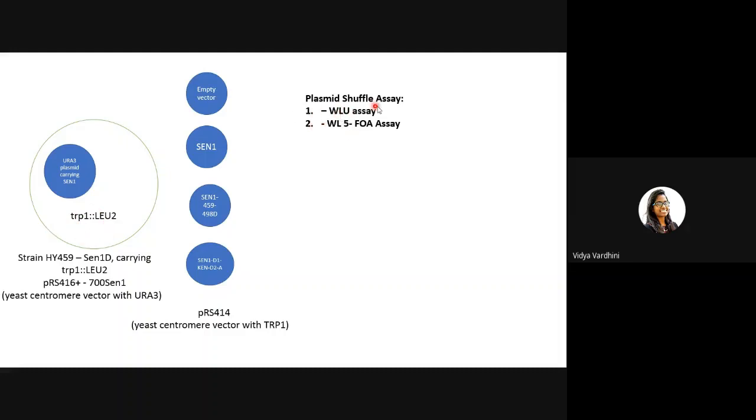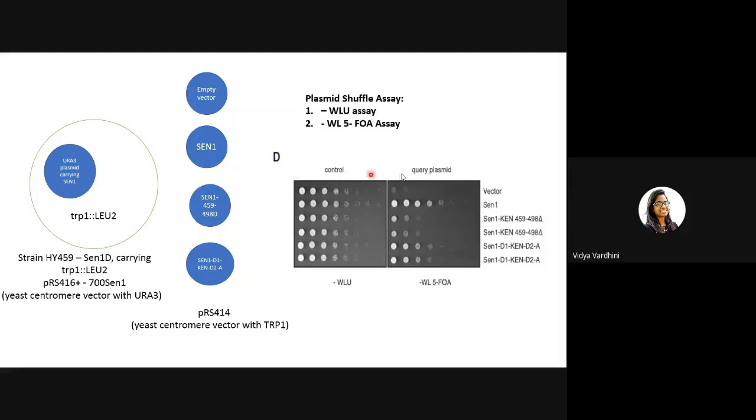So this is the first control growth that we are looking at. In this control, this is a minus W LU plate where tryptophan is not present, leucine is not present, and uracil is also not present. So all the cells which have successfully transformed, that is the one having these plasmid and the query plasmid, and this site will grow on this perfectly well.